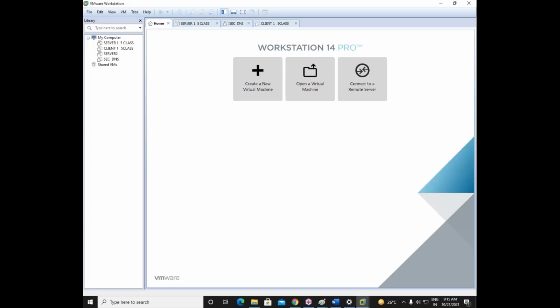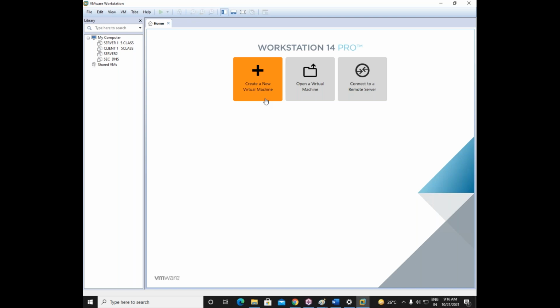This is your VMware Workstation software. This software we need to simply install in our physical machine. And you can see there is an option showing you to create a new virtual machine. By using this software, it is called simulation software. These are used for practical purposes.